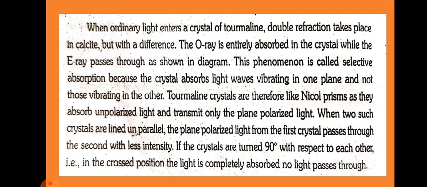the plane polarized light. So when two such crystals are placed parallel, the plane polarized light from the first crystal passes through the second with less intensity. If the crystals are turned 90 degrees with respect to each other, that is the crossed position, the light is completely absorbed, no light passes through.